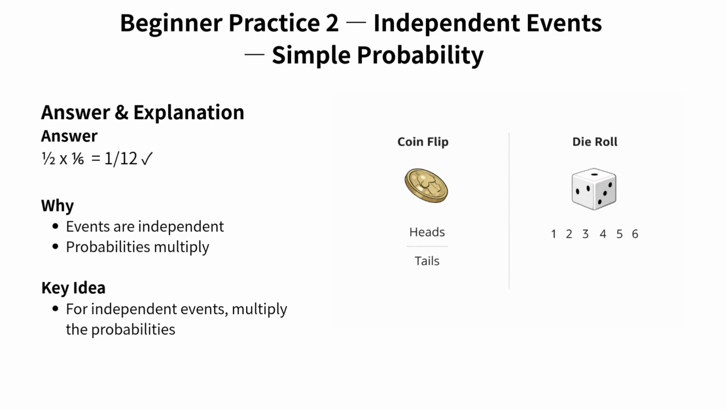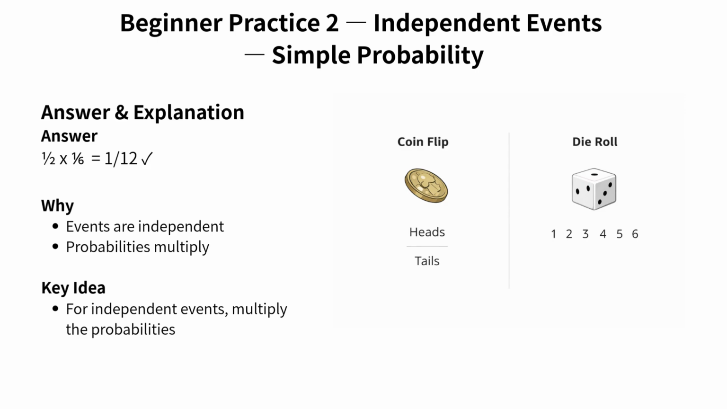There are two critical points here. First, these events are independent. The coin flip and the die roll don't affect each other. Getting heads or tails on the coin has absolutely no impact on what number comes up on the die. Second, because the events are independent, their probabilities multiply. This is the key calculation rule for independent events. Let's see this in action with the numbers.